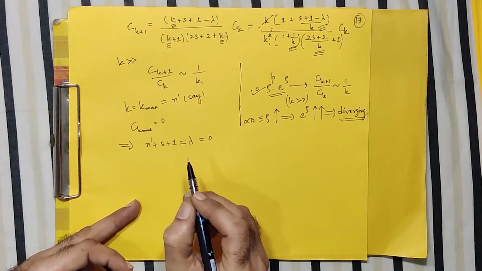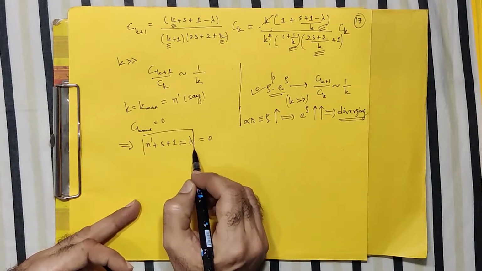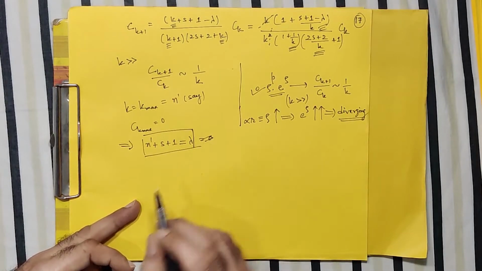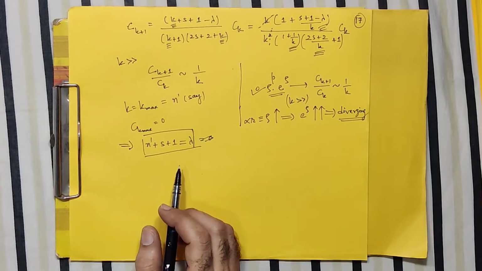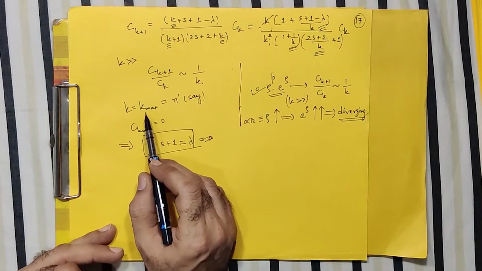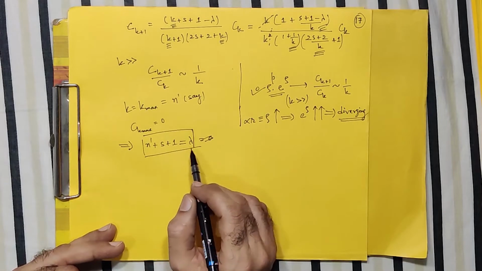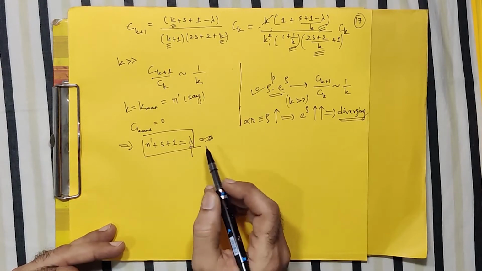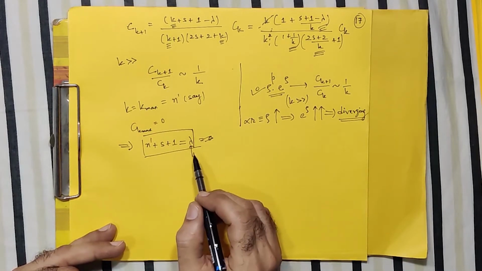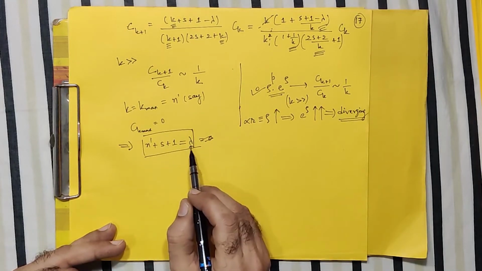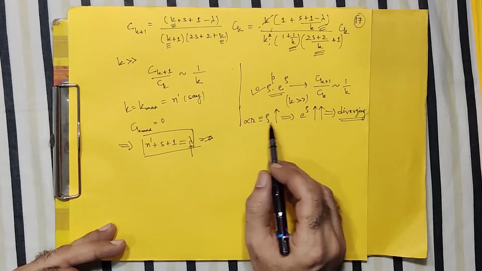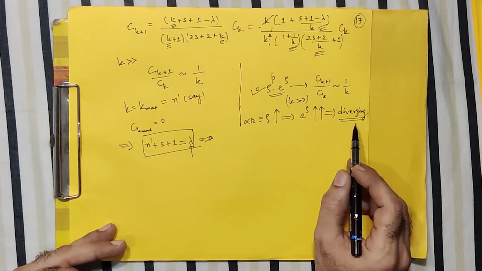And you know that this you can write as lambda equals n dash plus s plus 1. So ultimately, by restricting the maximum value of k, we are in fact restricting the maximum value for lambda. This is the condition which we are now using to prevent this divergence behavior.